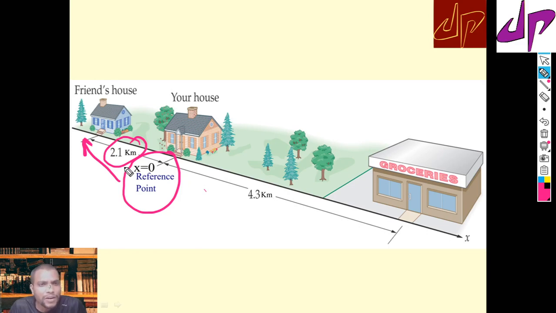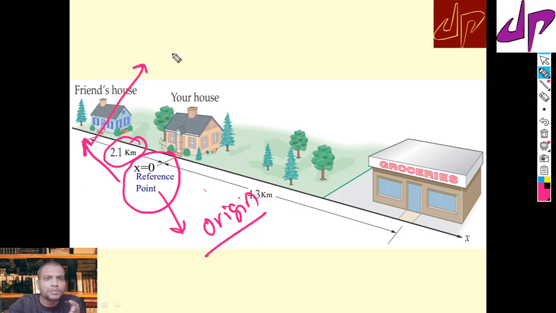With the help of the reference point, I have chosen your house at x equal to 0 as origin. So this is my reference point, this is origin. From the origin, the direction you are moving, we take as the positive direction, since that is the way you move from the reference point.